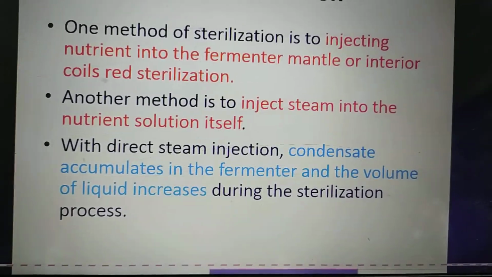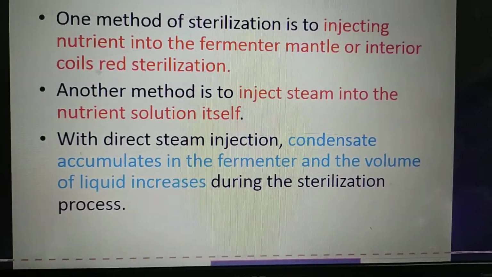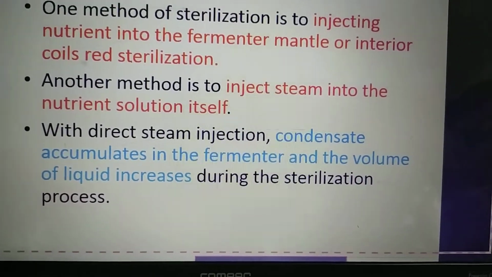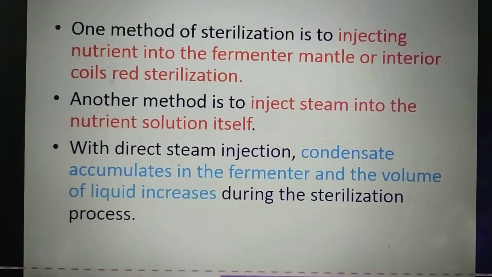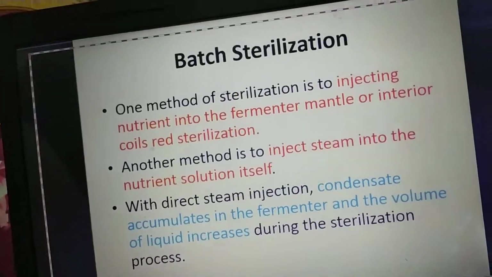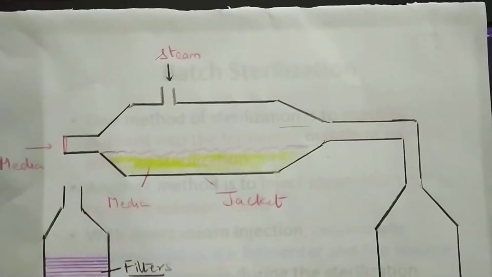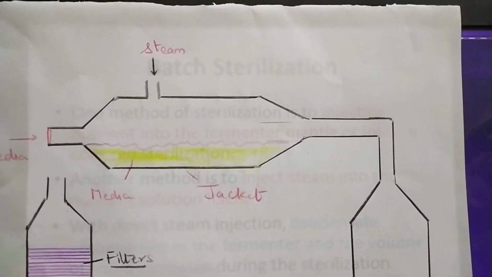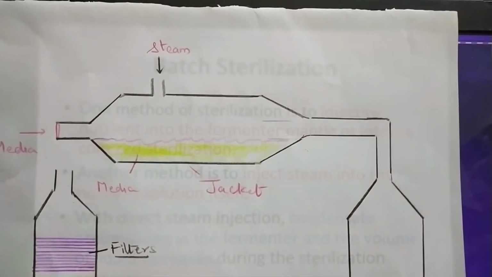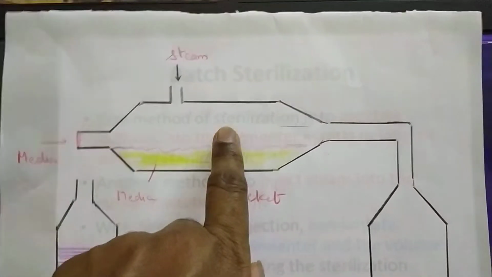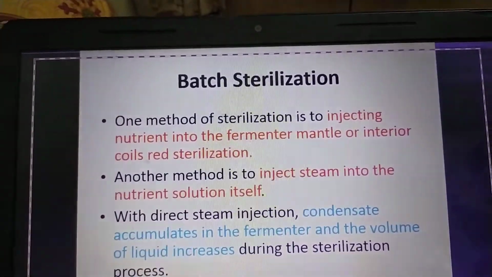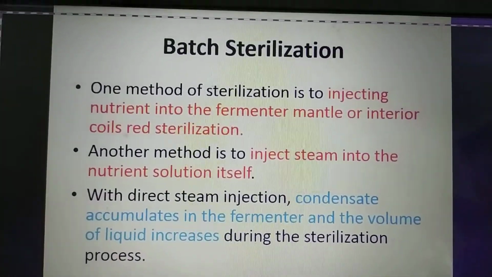In the direct steam injecting method, condensate accumulates in the fermenter and the volume of the liquid increases during the sterilization process. There are of course some demerits. What this third point tells us, very similar to this, is that in the jacket there can be steam condensation. When you induce steam into the jacket, the media will get sterilized, but there can be steam accumulating in the pipes, and that can be added on. Yes, that's a disadvantage we cannot help, but it's a procedure one can follow as one of the methods of sterilization.